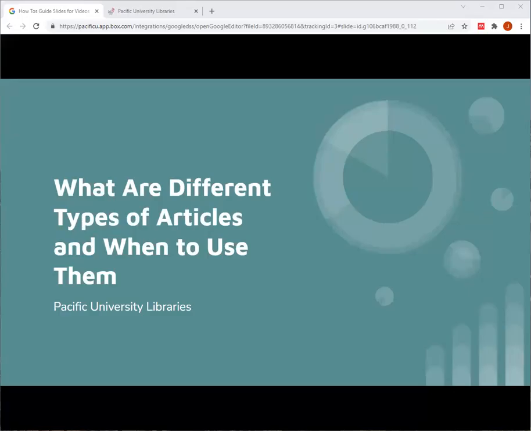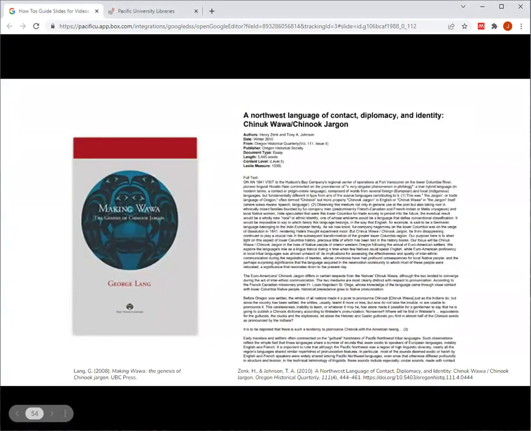In this video, we'll talk about the different types of articles you might use for your research and their different characteristics, which will help you determine whether and how you'll want to use them. When you're doing research, you might read articles to help you learn more about your topic. While books often go very in-depth on specific topics, articles are usually shorter than books and focus on a specific aspect of your topic.